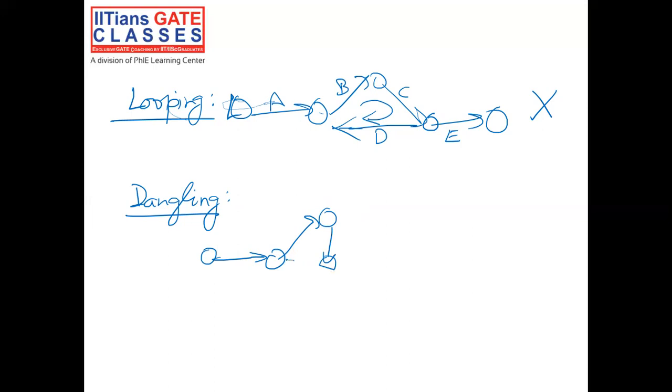Now keep in mind here I am drawing this arrow towards right, not towards left. So this is not a loop.